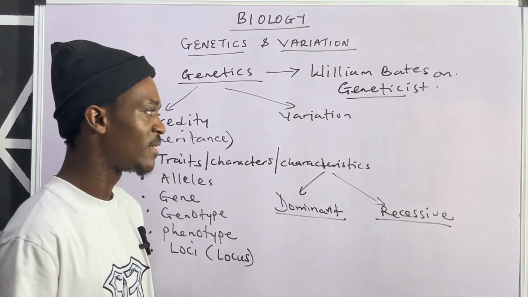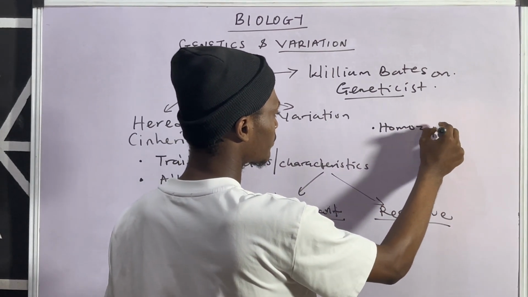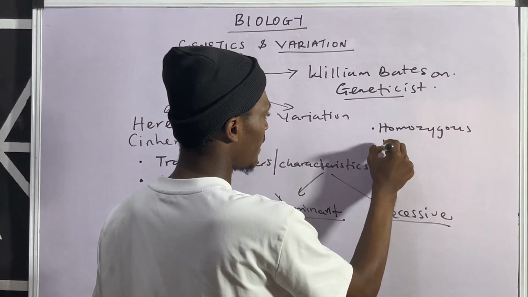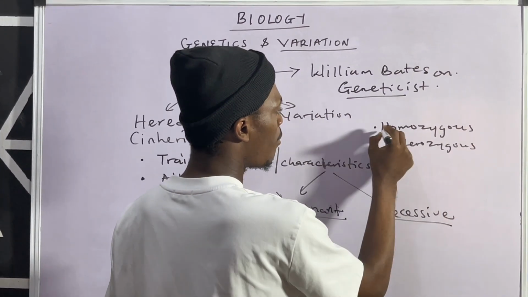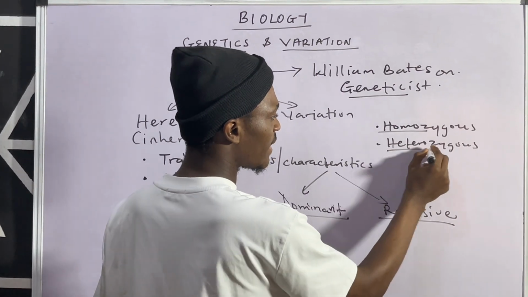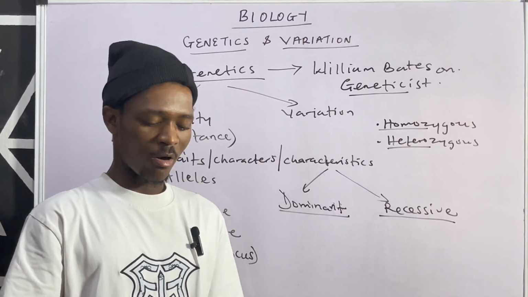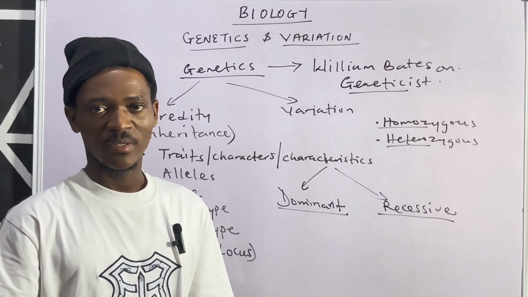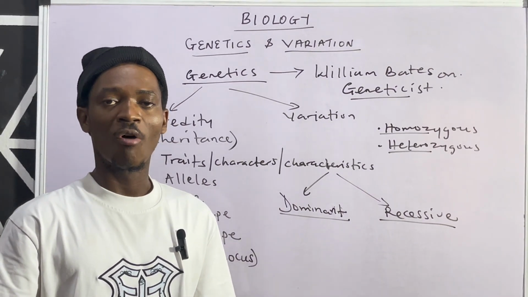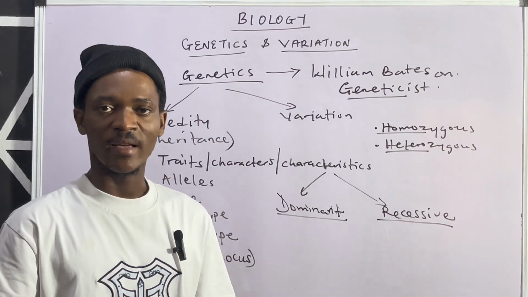I would explain that. What I mean by homozygous and heterozygous conditions is simply that homo means the same, hetero means different. So when you have a pair of the same character, it's called homozygous. Then when you have a pair of contrasting or different characters, it is heterozygous.